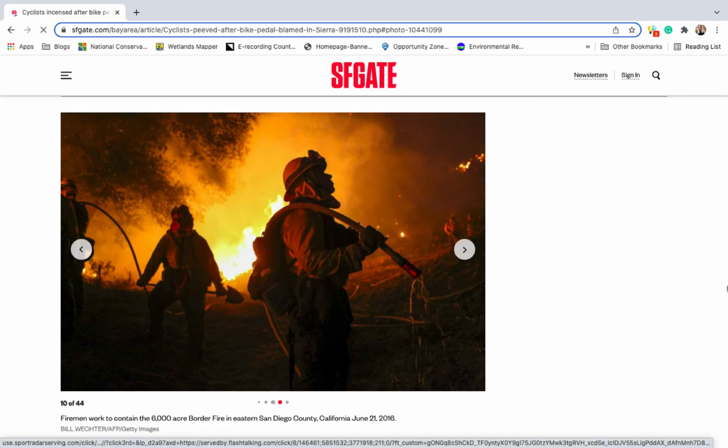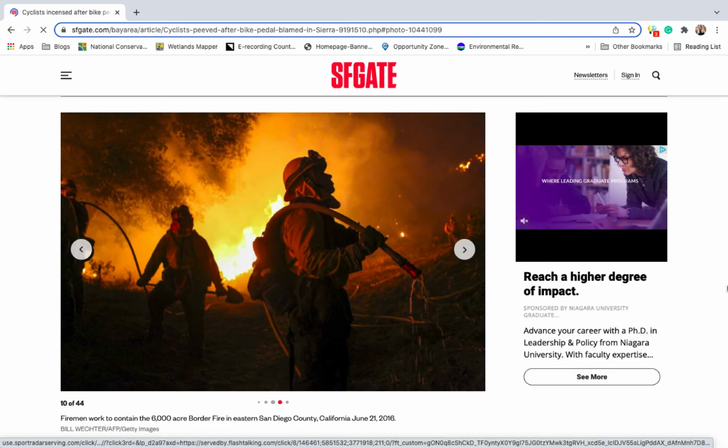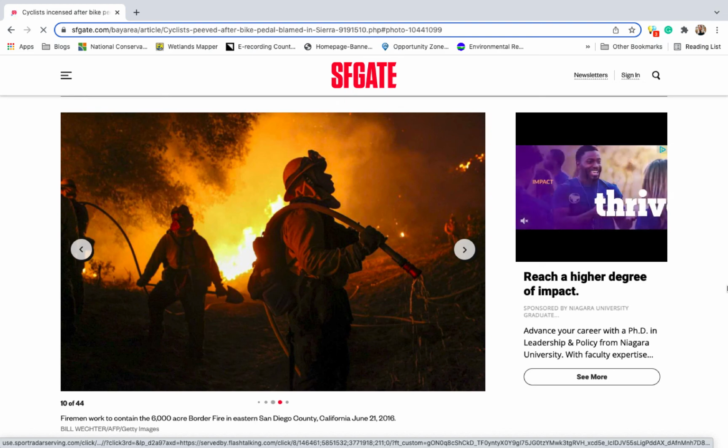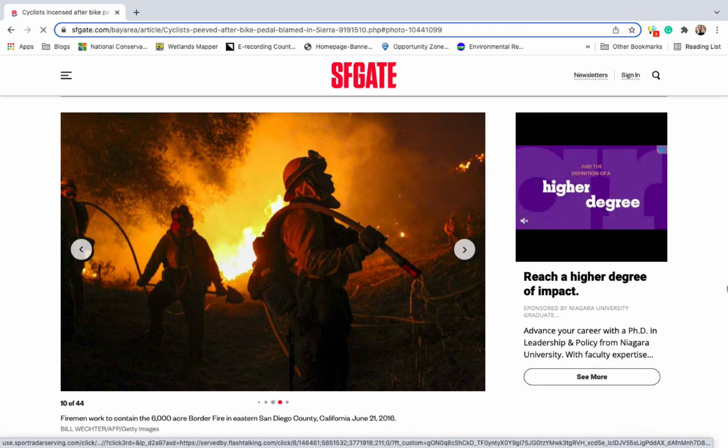But that does not mean we all shouldn't be extra careful when the climate is dry, even when engaged in something as innocuous as biking.